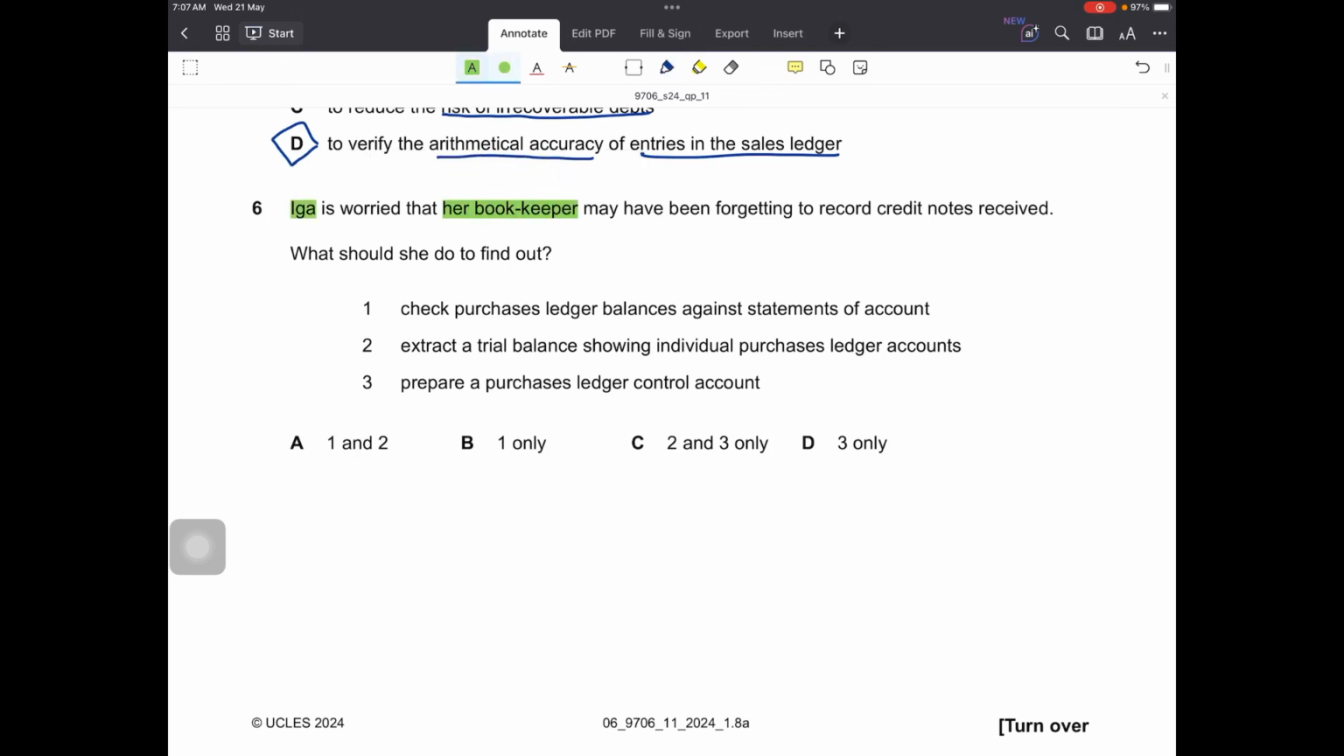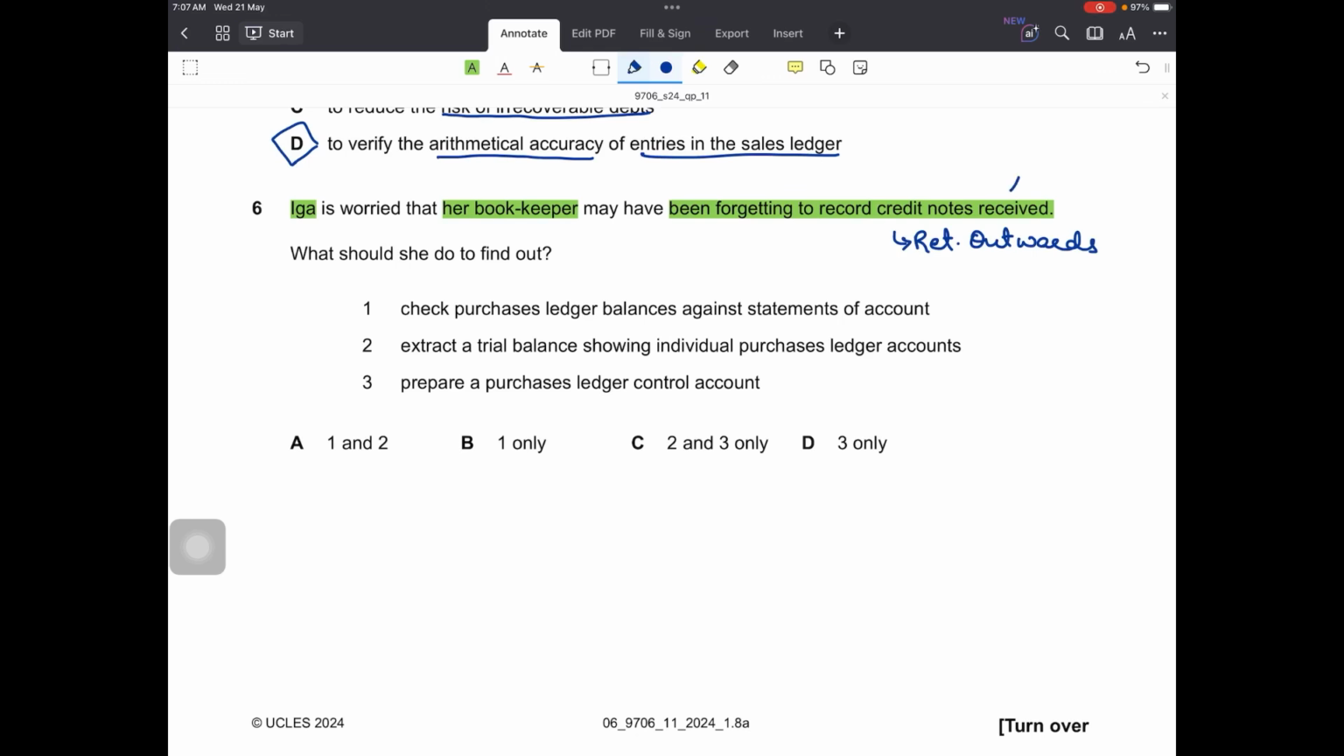Ega is worried that her bookkeeper may have been forgetting to record the credit notes received. Credit notes received means returns inwards or returns outwards. This is returns outwards, that is also called purchases returns. When I am returning goods to my supplier, I issue debit notes and the supplier sends credit notes.